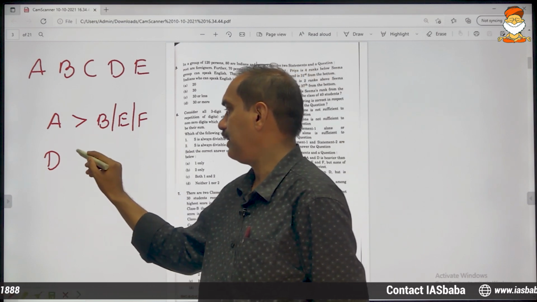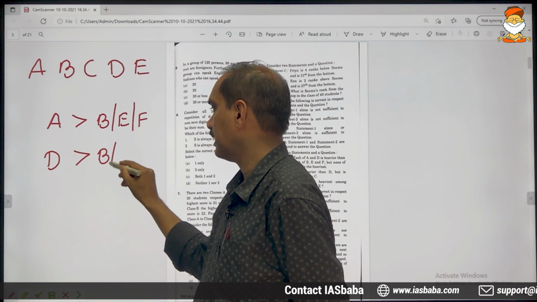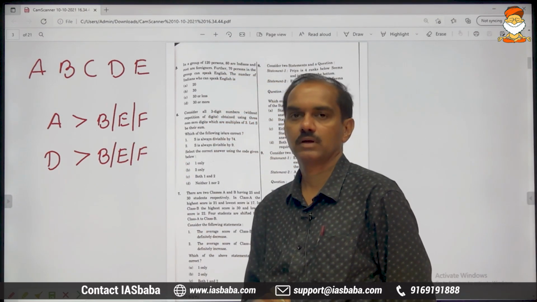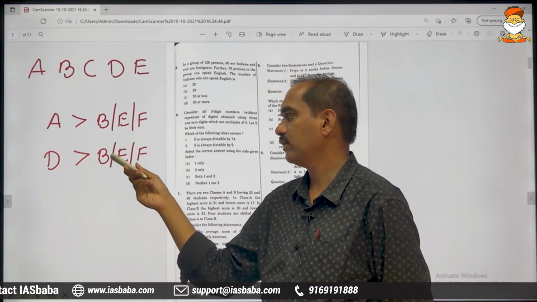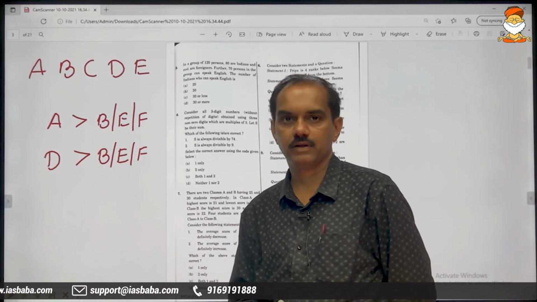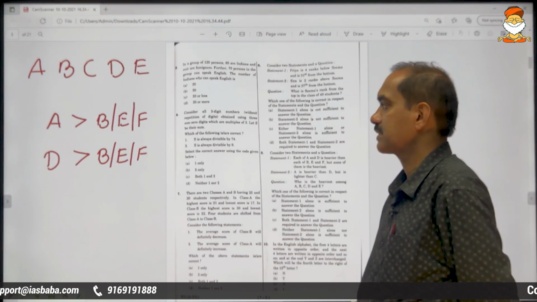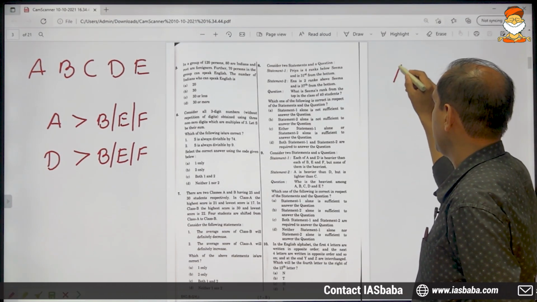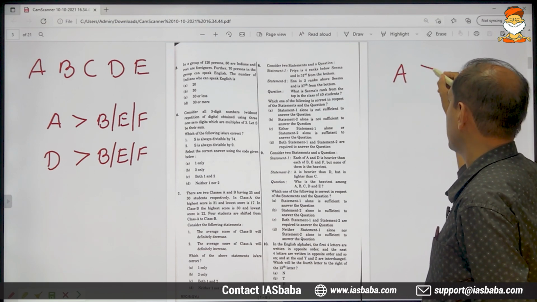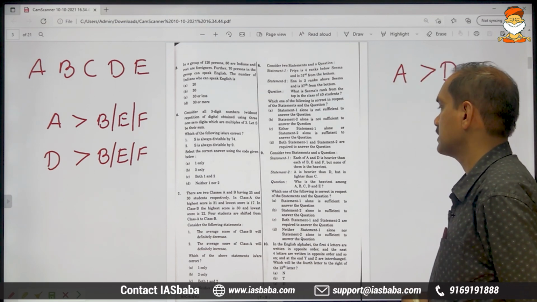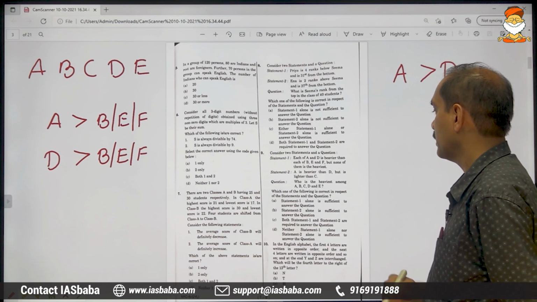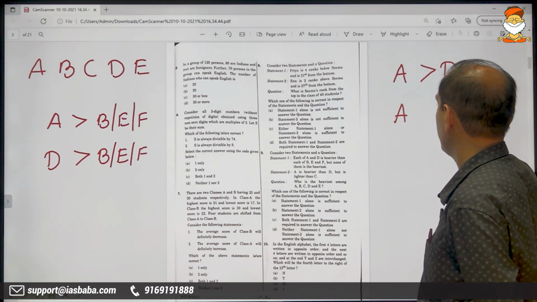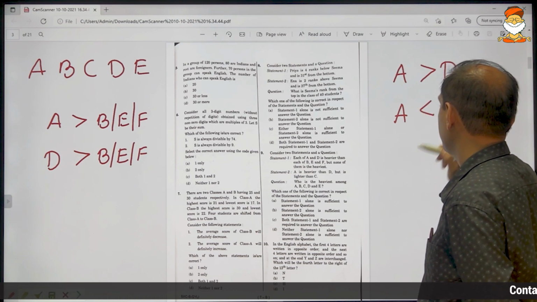Okay, and D is also heavier than B, E and F. You can compare D also with B, F, D is heavier, right? This is statement number 1. Coming to statement number 2, A is heavier than D but he is lighter than C.